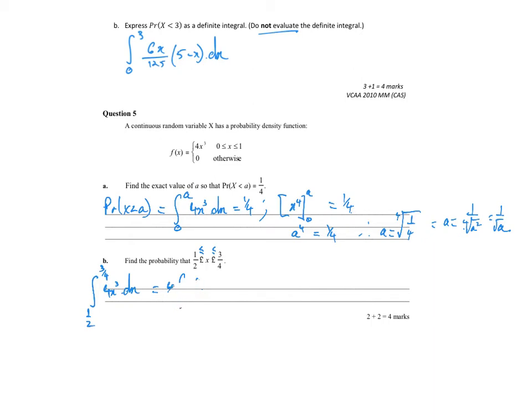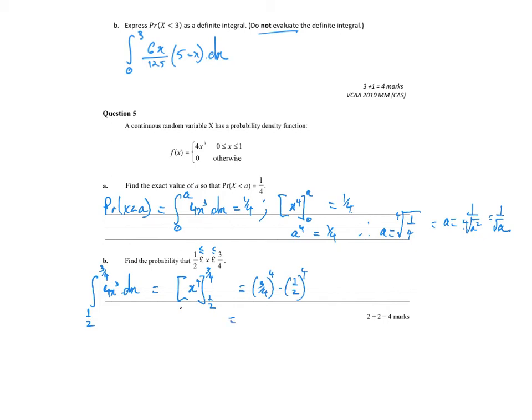So we're just going to end up with the integral of x to the 4 evaluated between 3/4 and 1/2, which is equal to 3/4 to the 4 minus 1/2 to the 4,